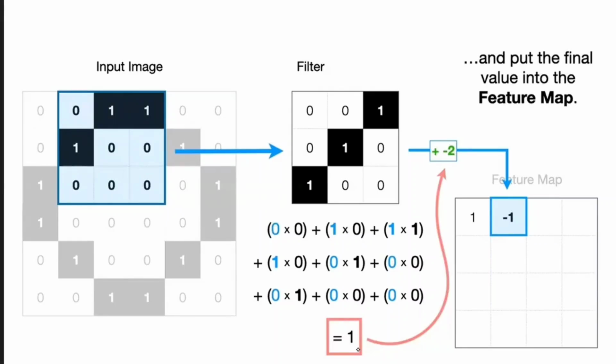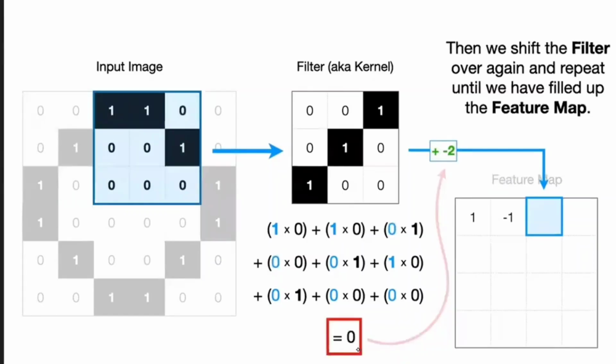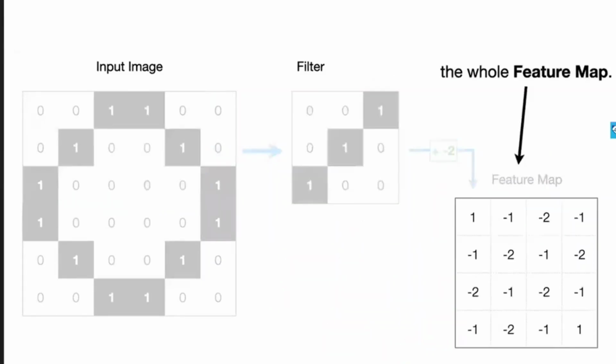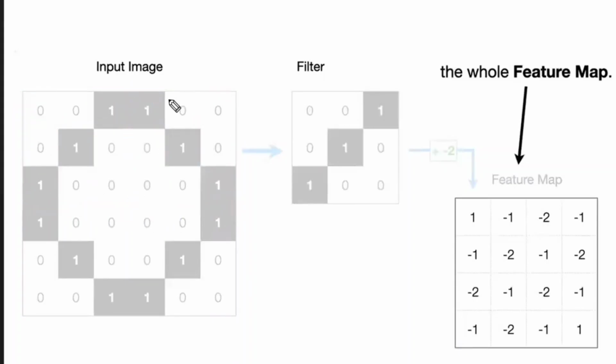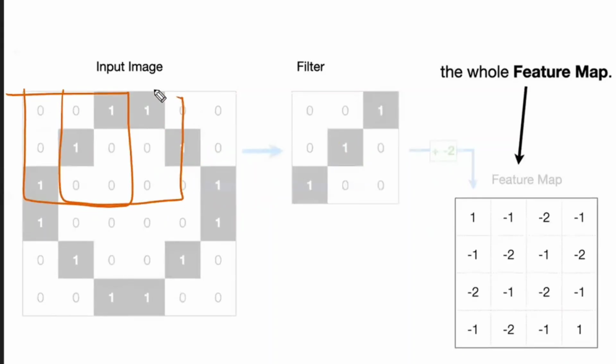Next, it is going to take the next one. So again, it is going to apply the same filter. Filter is same. First this is going to be selected, followed by this one, followed by this one, followed by this one. Okay. Now, here you are having only 3 by 2, 3 rows and 2 columns. Here you are having 3 by 3. Then how can it apply the dot product? The number of values are not matching. When the number of values are not matching, it is going to throw the error. So now what it is going to do is, it is just getting with respect to only up to here.